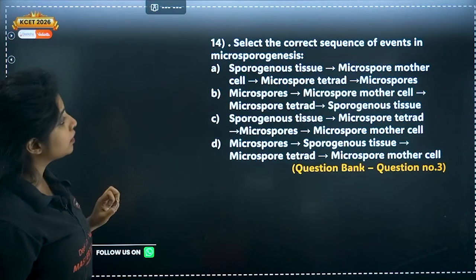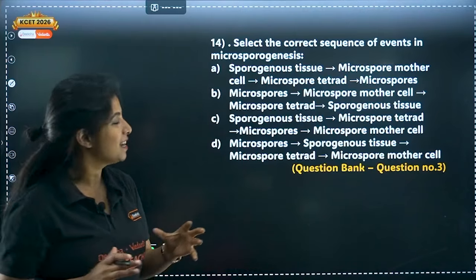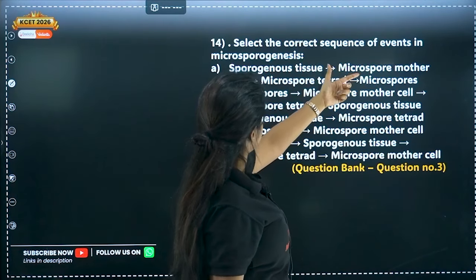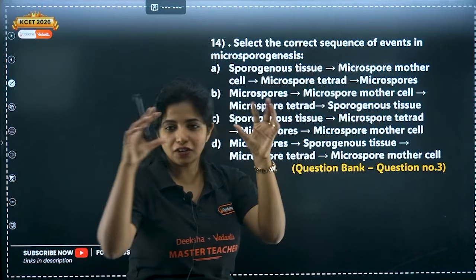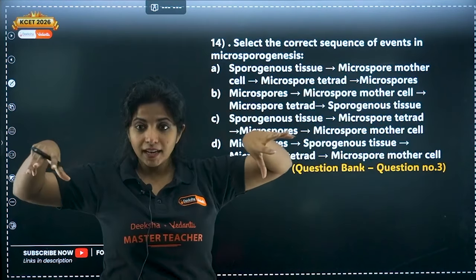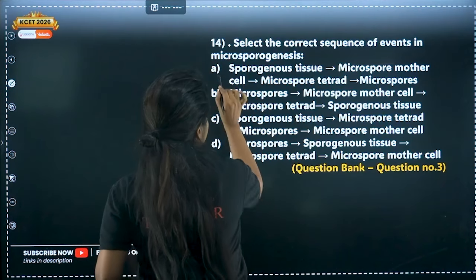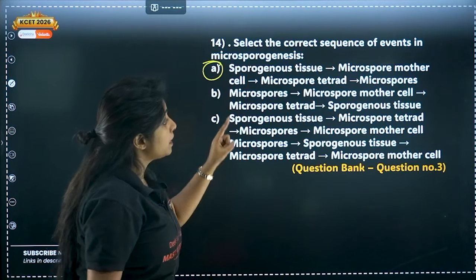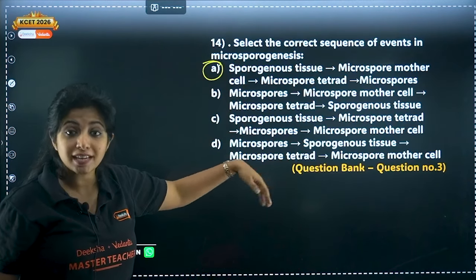Now next question, select the correct sequence of events in microsporogenesis. We have studied this so many times. Sporogenous tissue, then microspore mother cell, then microspore tetrad, then microspore. So the first option itself is correct. You have tissue, you have cells in them. These cells undergo division to form tetrad, and then they move away and form microspores. So this statement itself is correct.